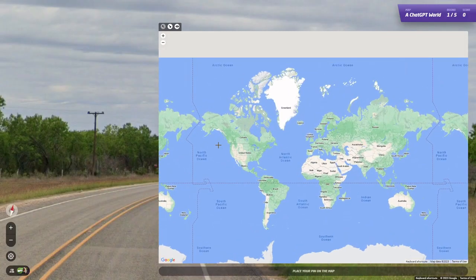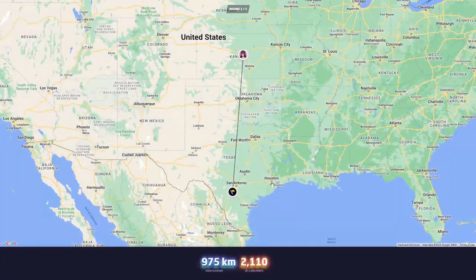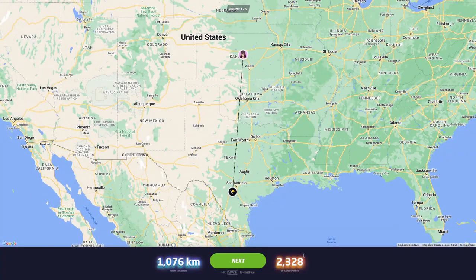Let's see how many points it scores. I think it's a bit more towards here, but I'm not good. Yeah, it's more south. Not too bad, though, for a text-based description. Let's take a look at round 2.